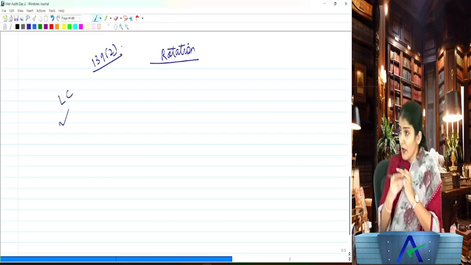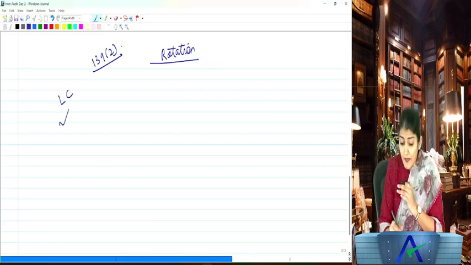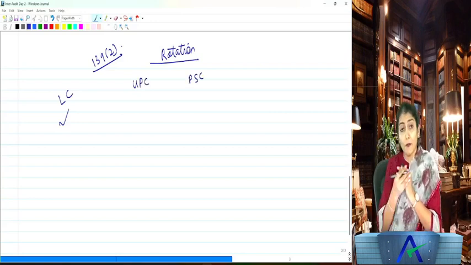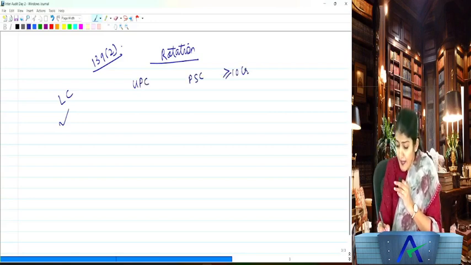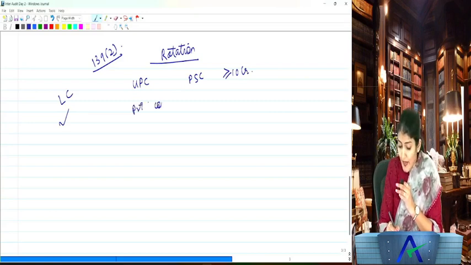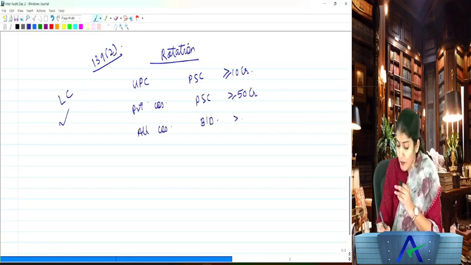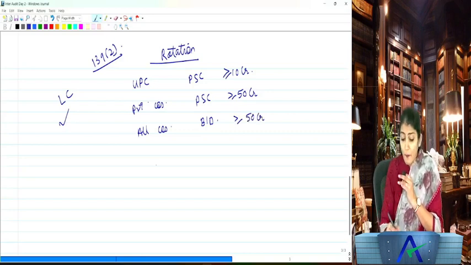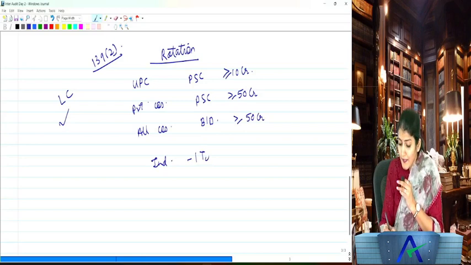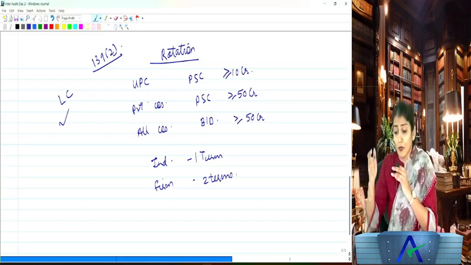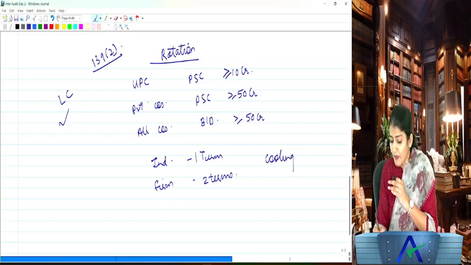Listed companies, always applicable. Apart from listed companies, the unlisted public companies having paid up share capital of more than or equal to 10 crore, or all the private companies having paid up share capital of more than or equal to 50 crore, or all companies having borrowings or deposits of more than or equal to 50 crore cannot appoint an individual for more than one term of 5 consecutive years, and cannot appoint a firm for more than 2 terms of 5 consecutive years. And after this 1 term or 2 terms is over, there is a cooling period of 5 years.